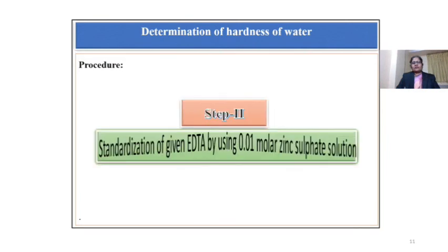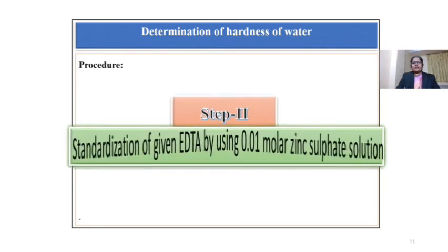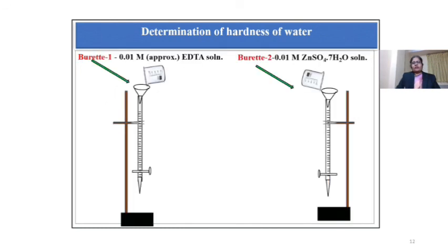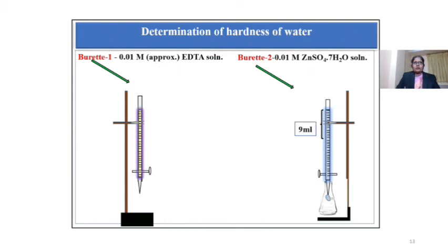Now next step is step 2, that is standardization of given EDTA by using 0.01 molar zinc sulfate solution. For this standardization, rinse and fill the burette number 1 with 0.01 molar EDTA solution and rinse and fill the burette number 2 with 0.01 molar zinc sulfate solution. Then in a clean and dry conical flask, take 9 ml zinc sulfate solution.